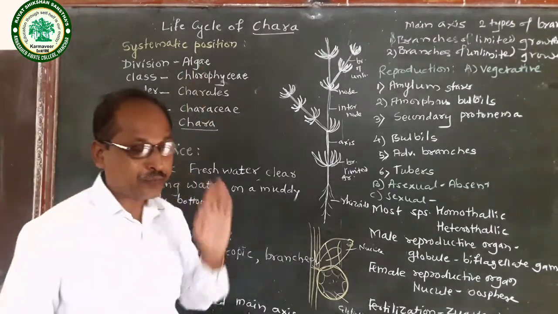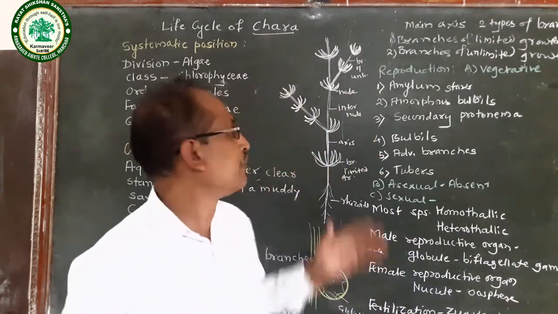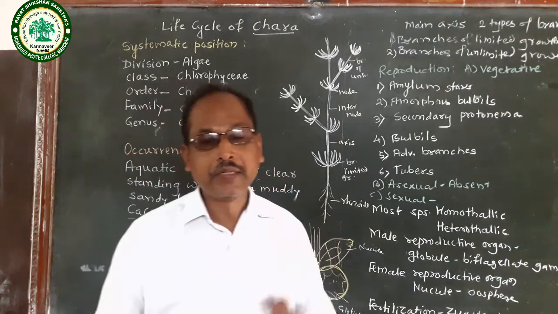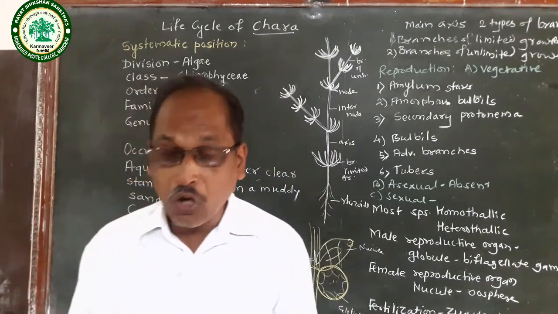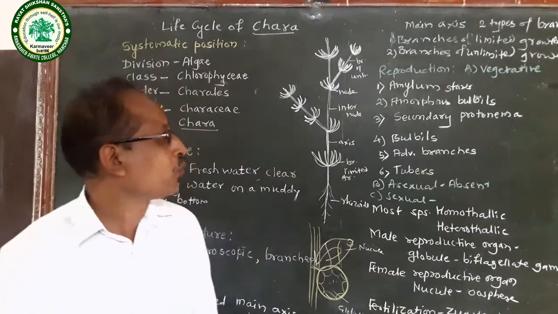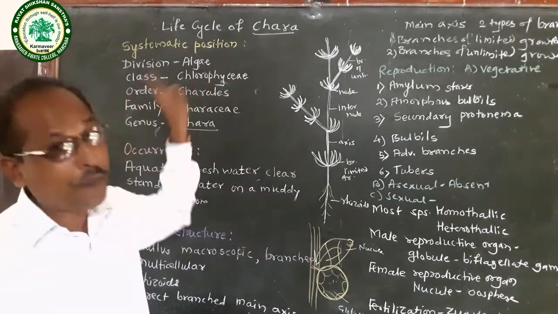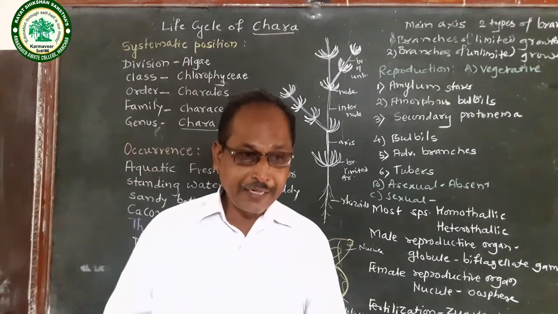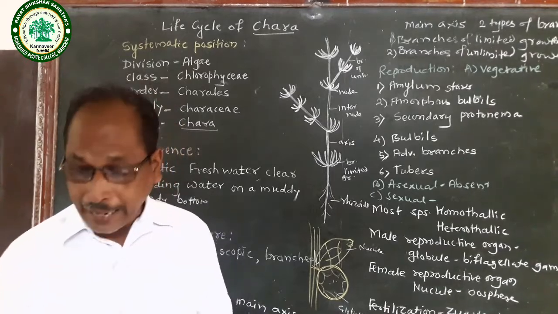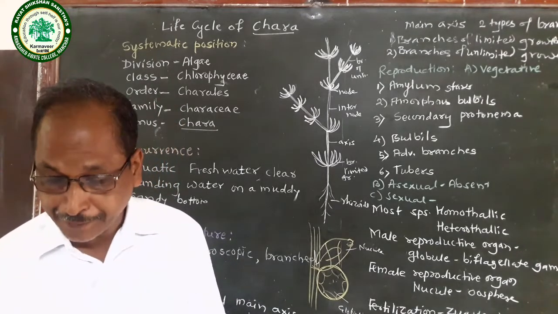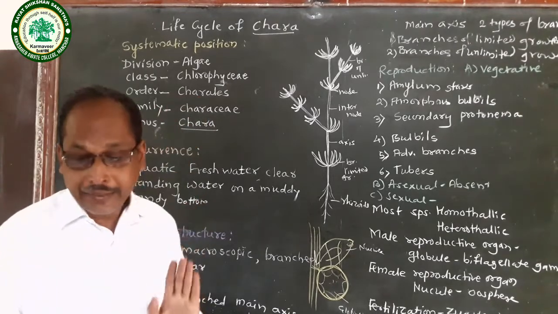Here, algae. You know the general characters of algae. In algae, the plant body is simple, thalloid, the cell wall is made of cellulose, and the stored or reserved food material is in the form of starch. Then class Chlorophyceae: the main pigments are chlorophyll a and chlorophyll b. Then order Charales and family Characeae.